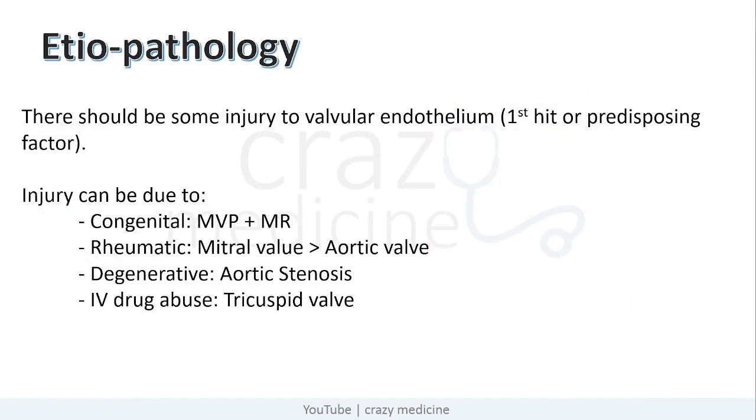Now coming to etiology. Before developing infective endocarditis, there should be some injury to valvular endothelium, or we can say there should be a first hit or predisposing factor. This injury can be either congenital, rheumatic, degenerative, or due to IV drug abuse. As you can see, the most common valve involved in rheumatic etiology is mitral valve followed by aortic valve. And IV drug abuse involves tricuspid valve and causes right-sided infective endocarditis.